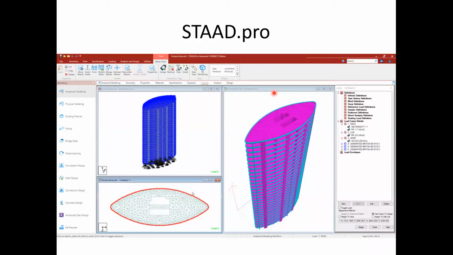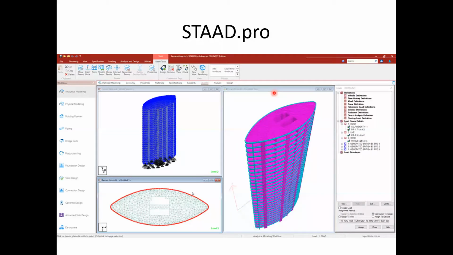Okay, so always make sure that you are using the correct IS code for the design, because it is going to create a lot of trouble when you go for the sanction. So this latest version of STAAD Pro Connect Edition has got all the latest software, and they are continuously upgrading these software and increasing their IS code library. This particular software also has got the code provisions for other countries also.